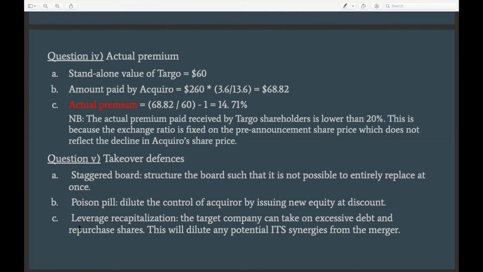Then the third one is leveraged recapitalization, which is basically that a company that suspects that another company wants to buy them could just go and borrow so much debt and use that amount to buy back its shares, right? And the reason that this would be bad for the acquiring company is that interest tax shield is an important consideration for mergers.